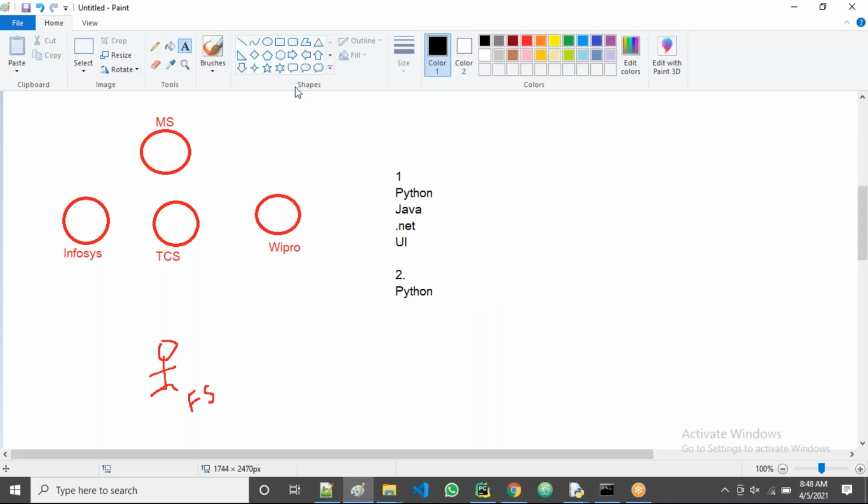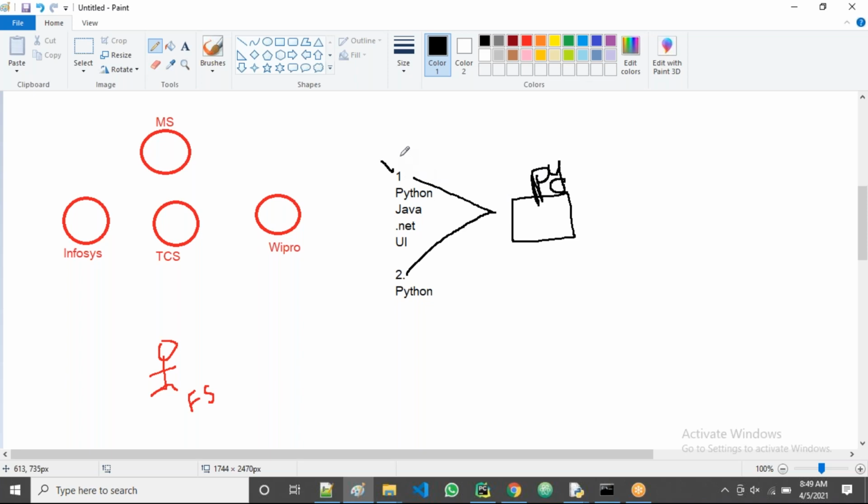Now two persons are there, one person knows a lot of skills, one person knows only Python, and tomorrow the company has only a Python requirement. They have only a Python project, guys. Now at this time, will the company take employee 1 or employee 2? Tell me now, guys. The company requires Python only. But whom does the company prefer? Employee 1 or employee 2?